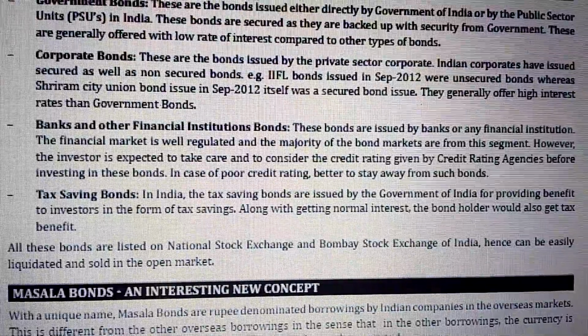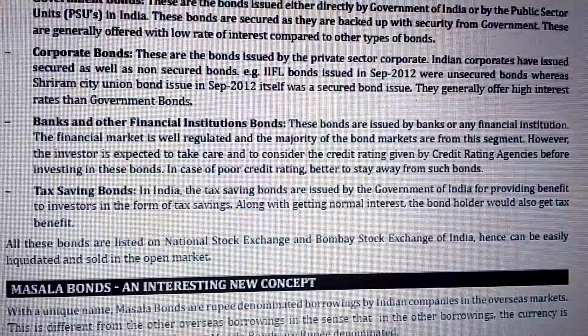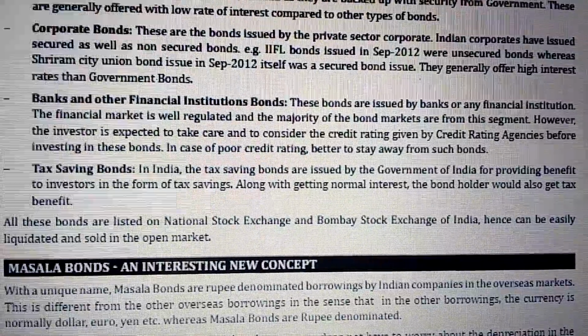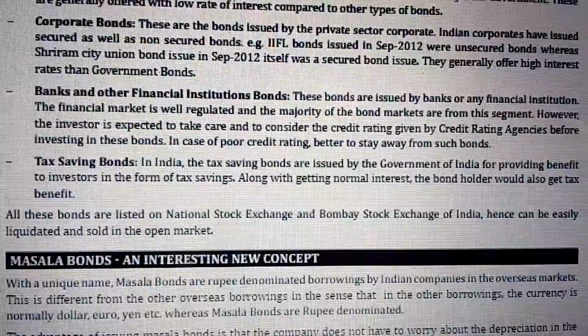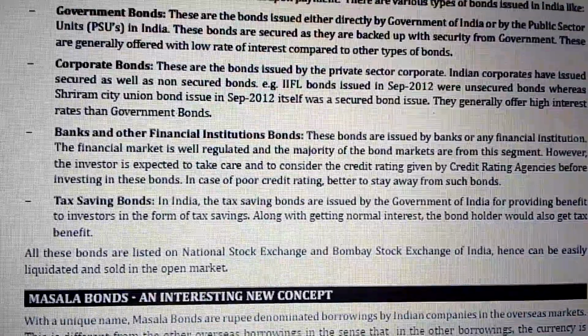Banks and other financial institutions bonds. These bonds are usually issued by the banks and the financial institutions. The financial market is well regulated, and the majority of the bond markets are from these segments. However, the investors are expected to take care and to consider the credit rating given by the credit rating agencies before investing in these bonds. In case of a poor rating, it is better to stay away from such bonds.